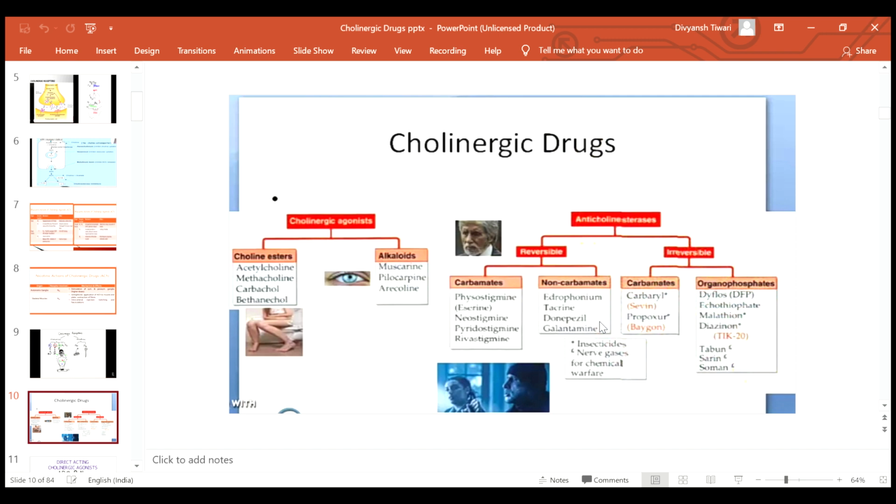Then anticholinesterases are classified into reversible and irreversible. Reversible ones are physostigmine, neostigmine, pyridostigmine, rivastigmine. Then non-carbamates are edrophonium, tacrine, donepezil and galantamine. Again, irreversible ones are classified into carbamates and organophosphates. Carbamates are carbaryl and propoxur, and organophosphates are dyflos, ecothiopate, malathion, tabun, sarin, and soman.